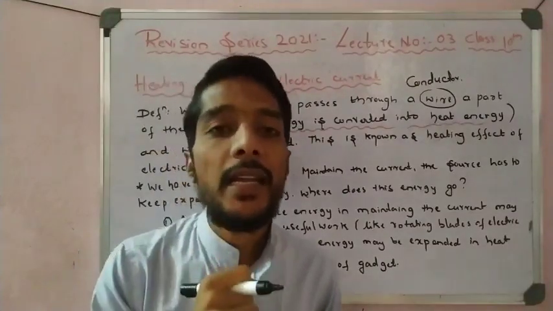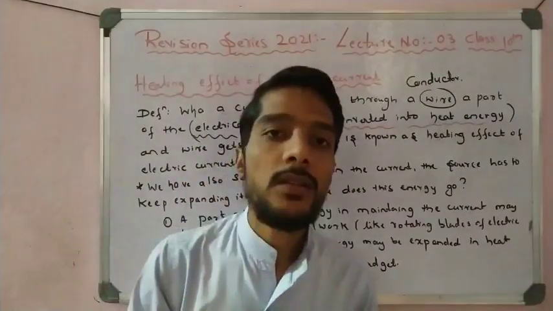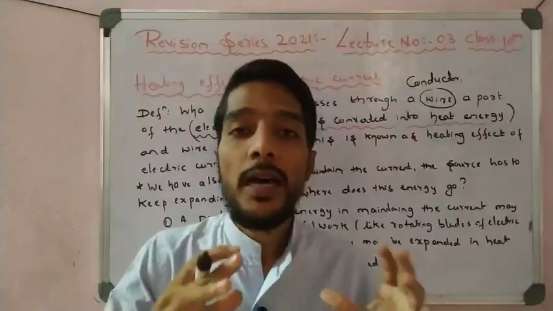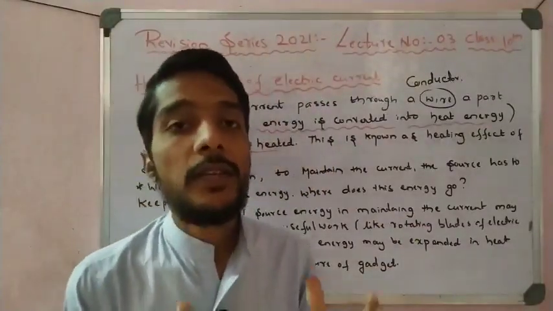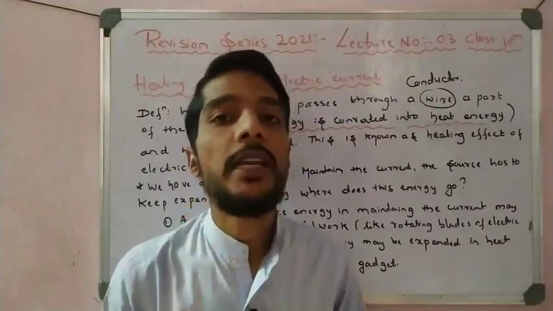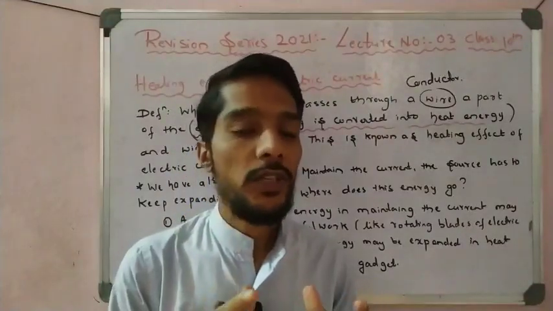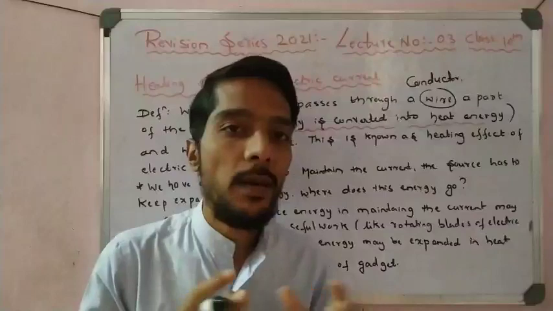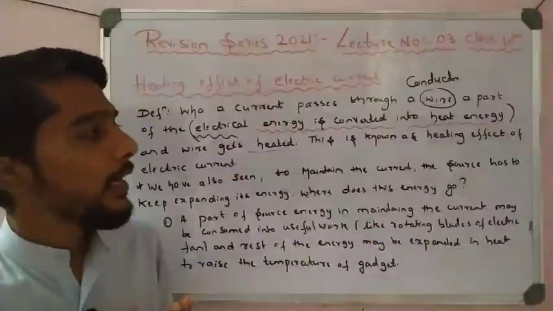Next, the electric iron is there. When current is passed through the electric iron, after 1-2 minutes we observe the iron body gets heated. That is nothing but an example of the heating effect of electric current, students. These are all very familiar examples. So this is the definition of the heating effect of electric current.